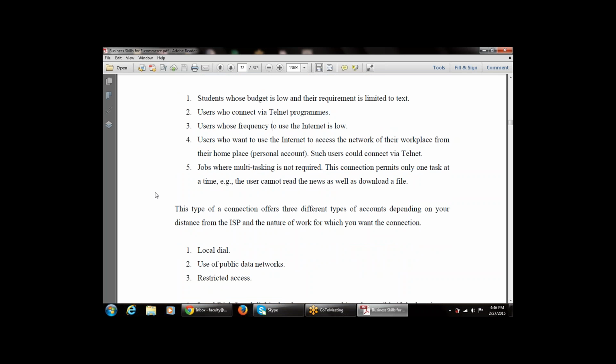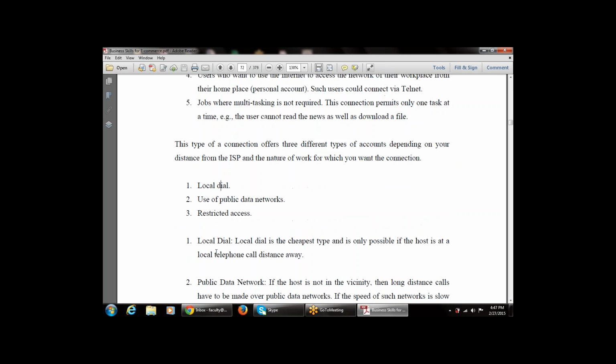This type of connection offers three different types of accounts, depending upon the distance from the ISPs. What are the three types of connections? One is the local dial, one is the use of a public data network, and one is restricted access.